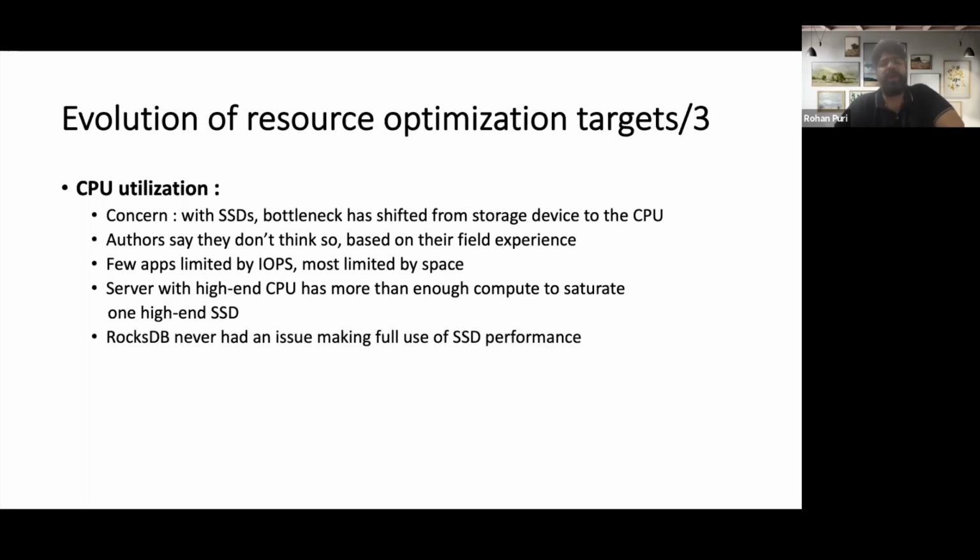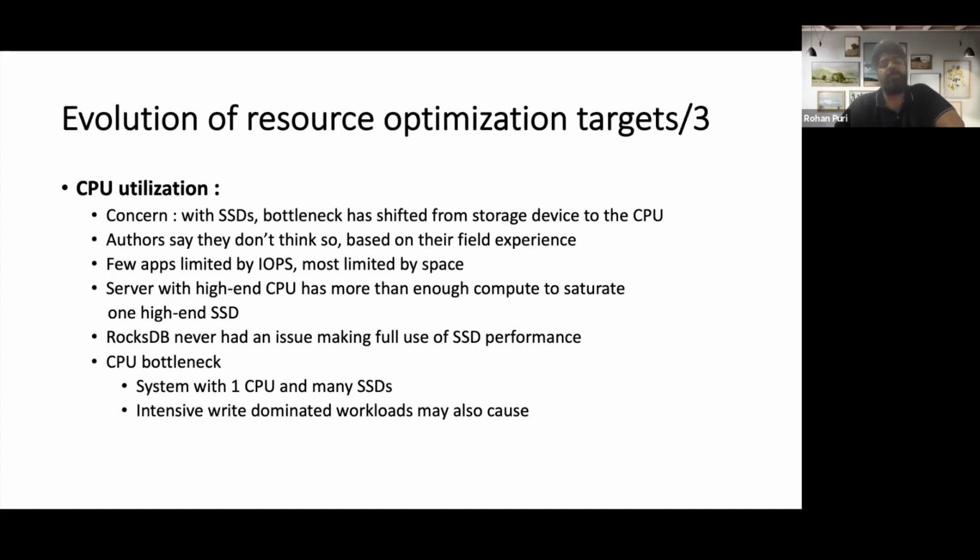RocksDB never had an issue making full use of SSD performance. But they still go on and say that a CPU bottleneck can happen if our hardware architecture is such that for a single CPU, we have many SSDs. Also, we may have a lot of write-dominated workload, which may also cause compaction and a lot of CPU utilization.